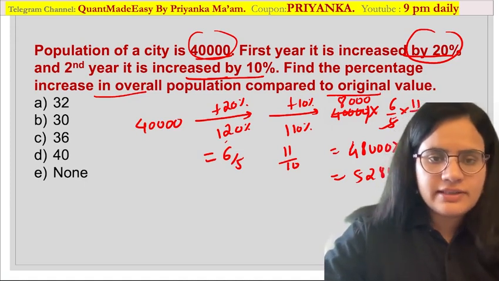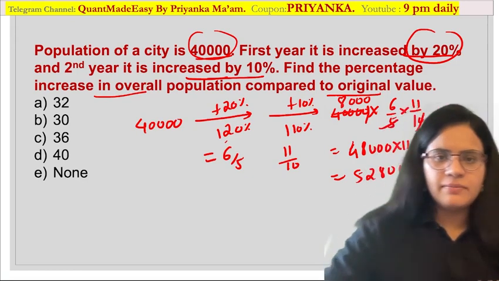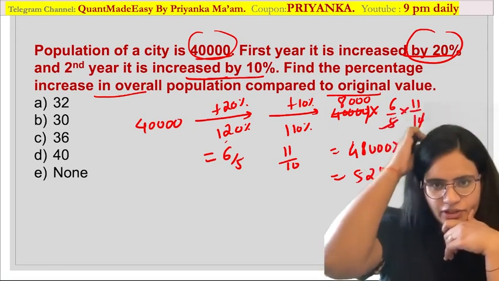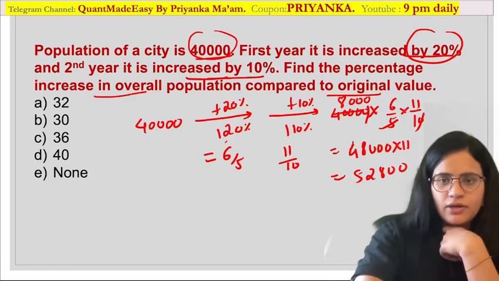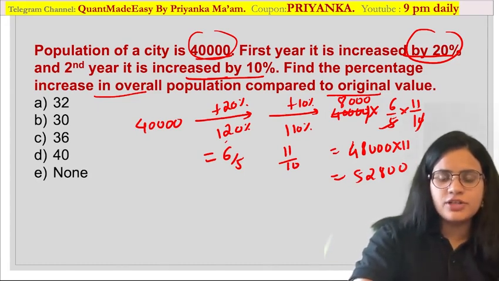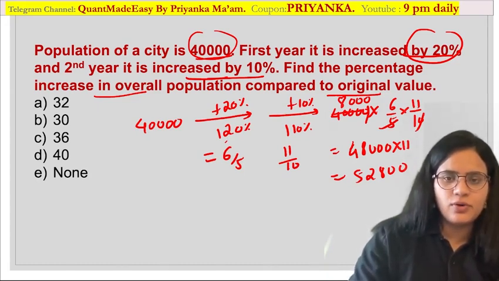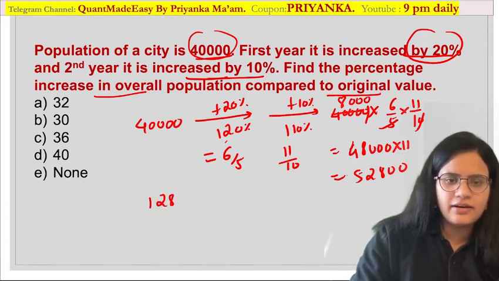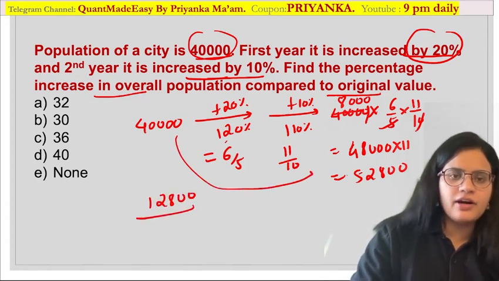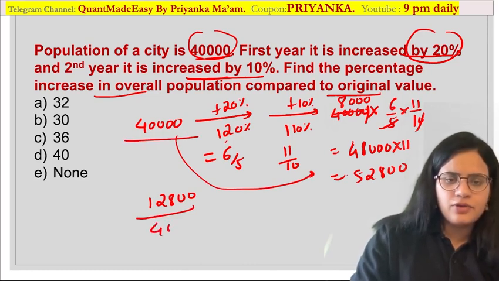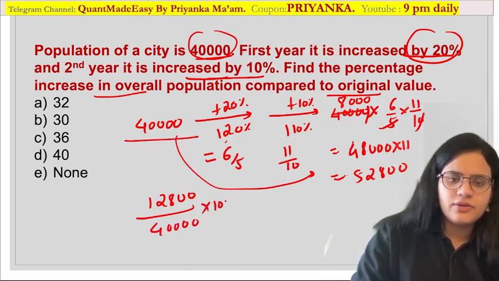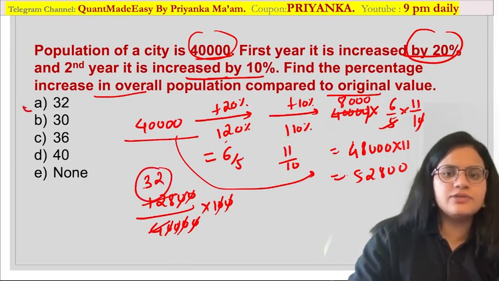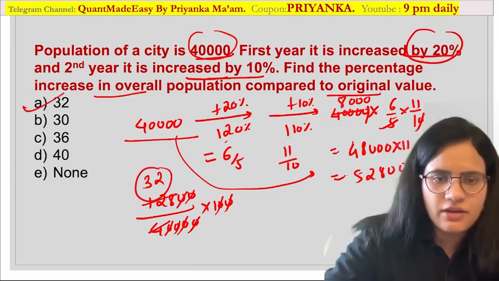Are you getting it? Now what is asked in your question? They are asking you what is the overall increment over here. So 52,800 is the value. They are asking you what is the overall increase. So you have to calculate the overall increase as 12,800, that is the increment over here, divided by your original value, multiplied by 100 over here. So you can cancel these zeros and calculate your value over here. So 4 3s are and 4 2s are. So a 32% increase would be there compared to the original value.